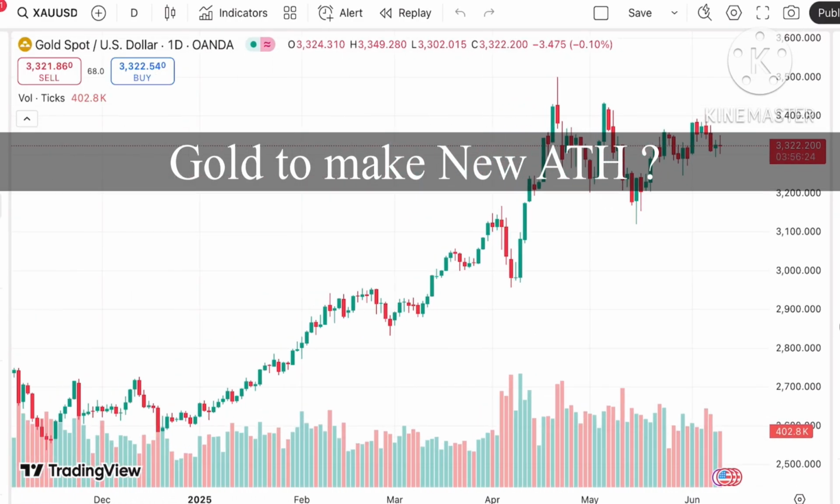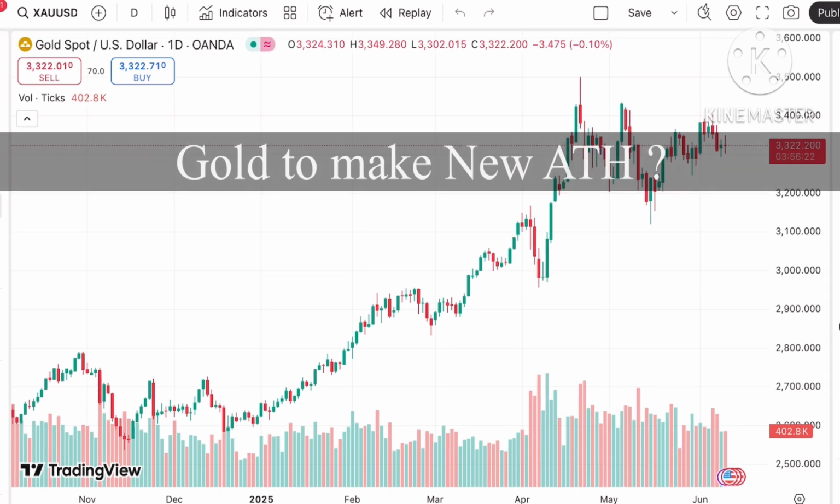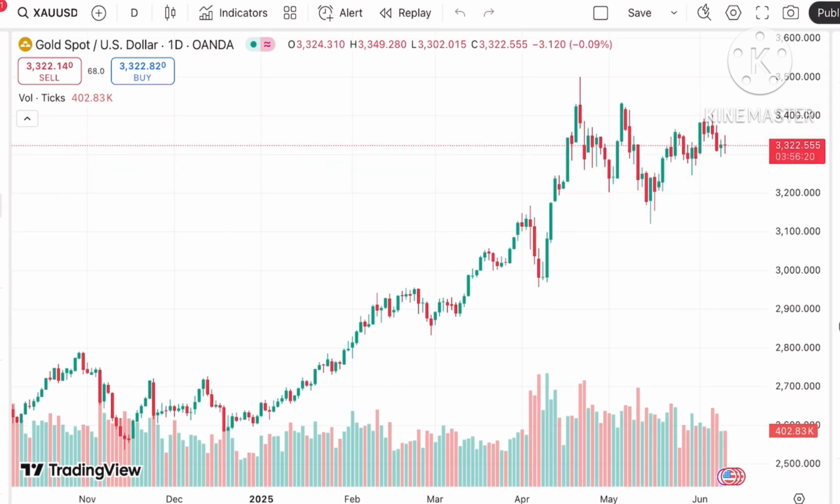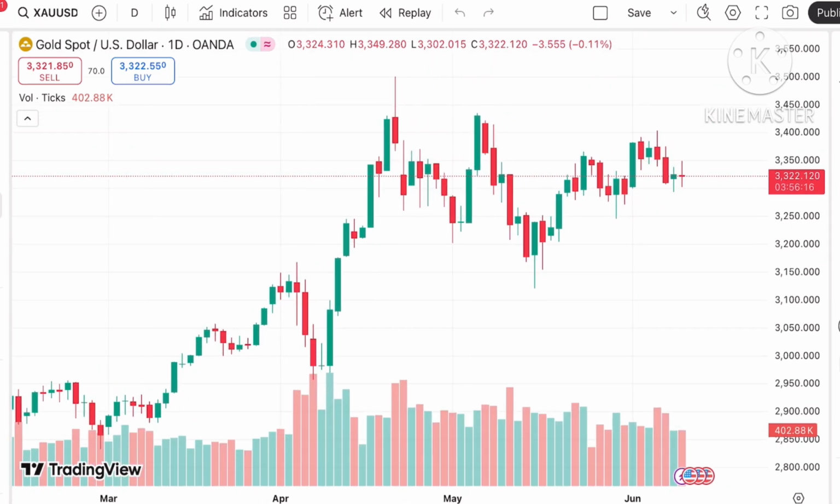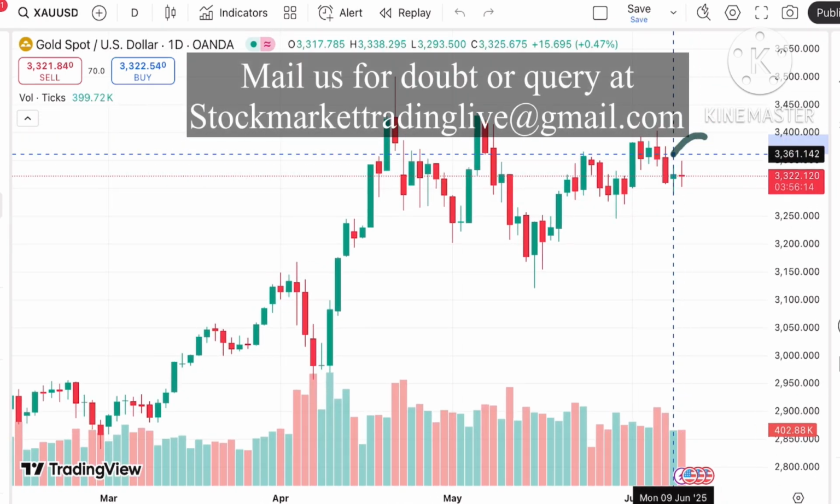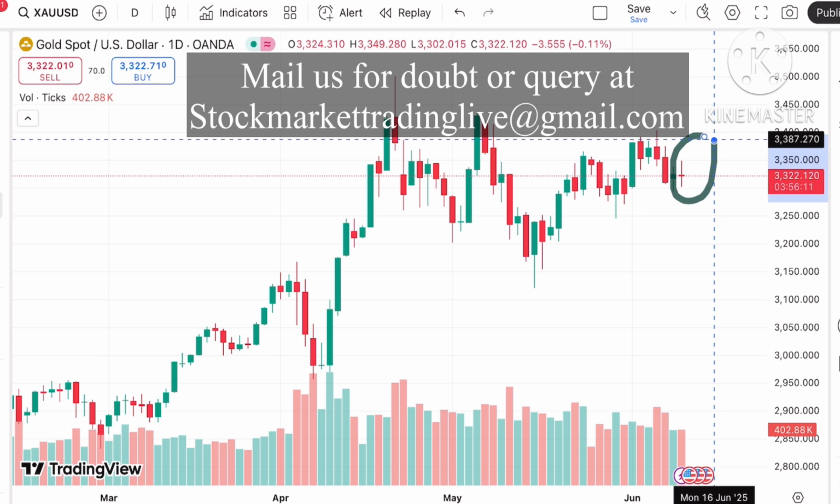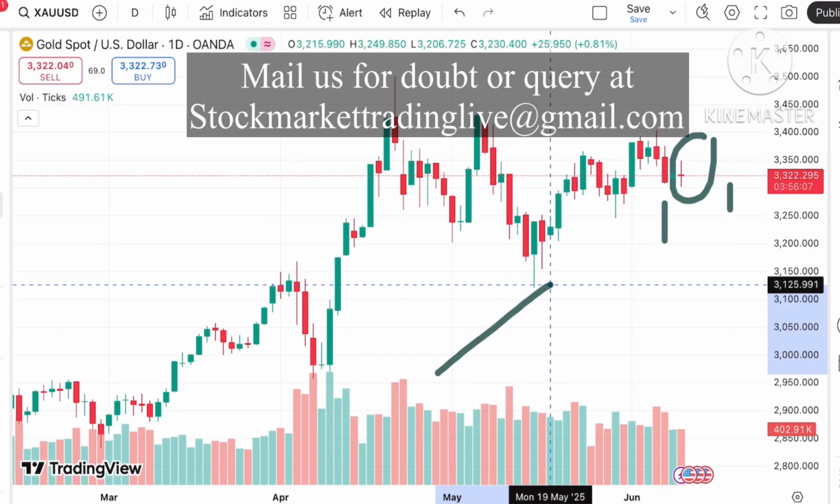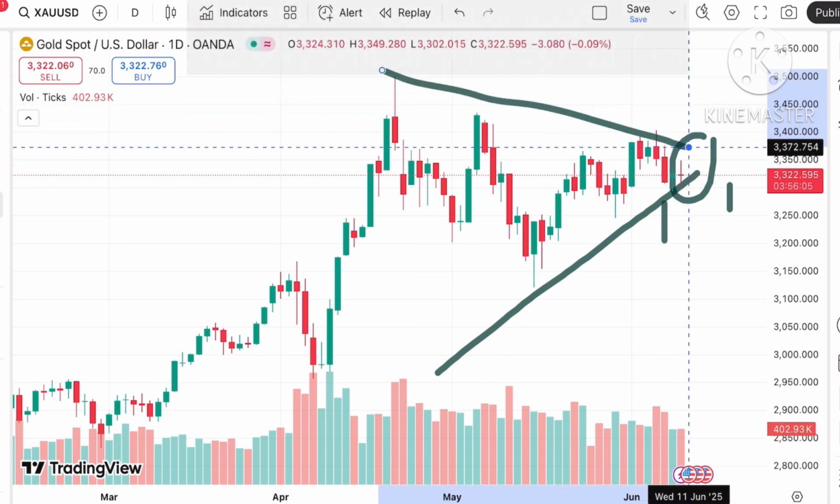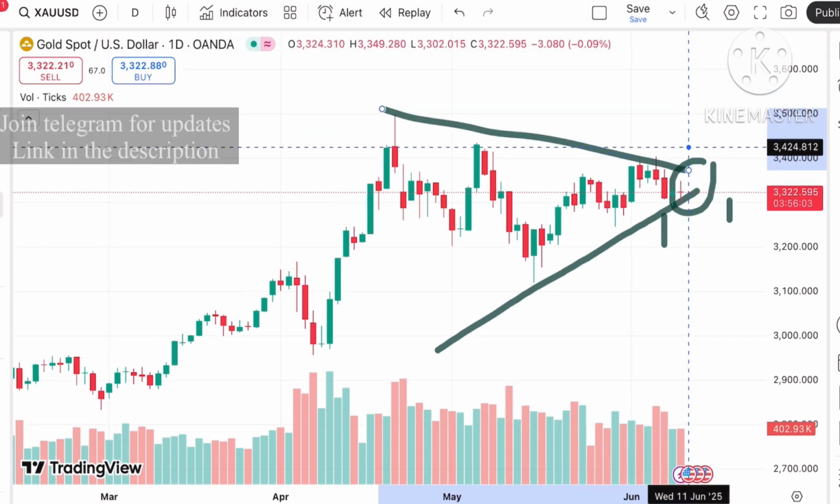So today in this video I'll explain how the price of gold has moved in the last 2 days and how it can move in the next 2 days. The full day we have seen is a red candle, but the previous week was a green candle. If you look at this particular chart, a narrow pattern is forming. If you look at the bigger pattern, this is the smaller pattern.